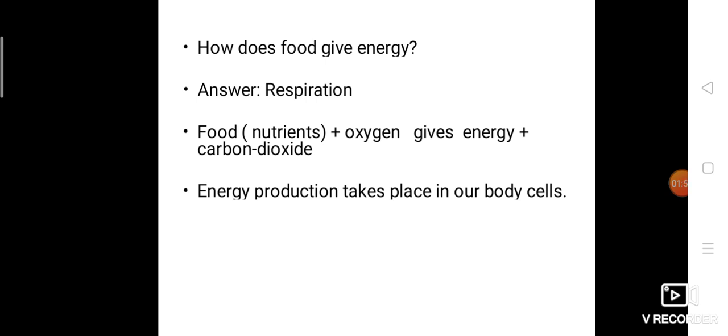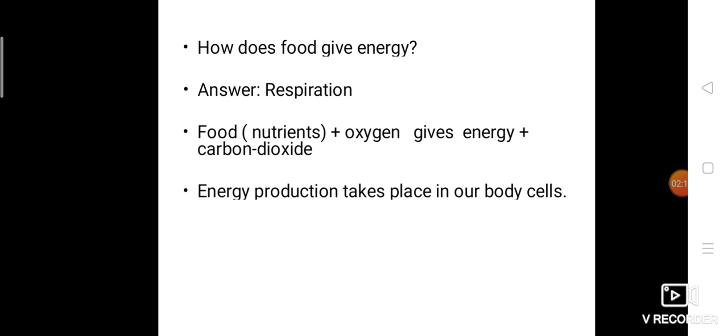From the atmosphere, from our surroundings, from our environment. We are inhaling the oxygen with the help of our nose. That oxygen combines with the food and gives energy, and it also gives out carbon dioxide. That carbon dioxide is not necessary for our body, so we are exhaling it out.